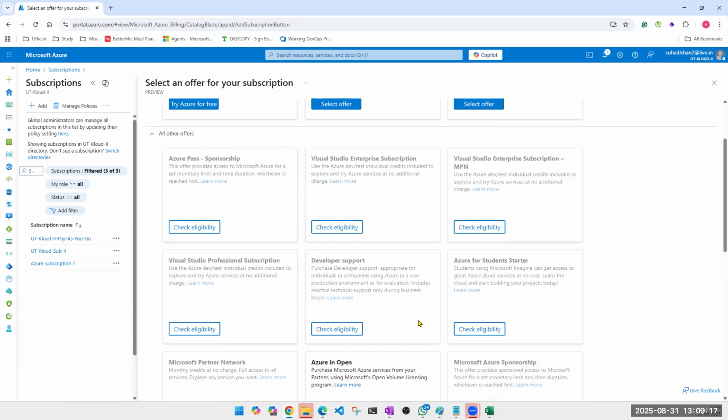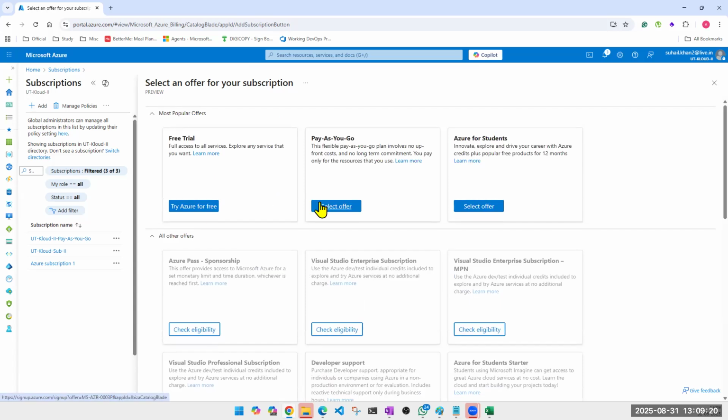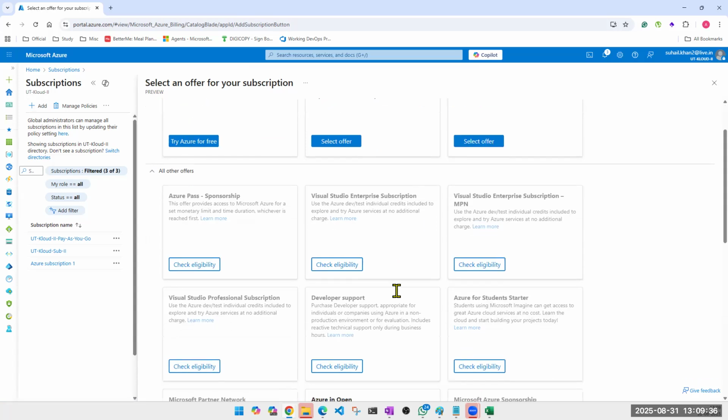Other than that, see, this one, I can pay as you go. I don't have to call Microsoft. I don't have to discuss anything. Simply go ahead, update my credit card, done. Free trial, if I am eligible, click on this, go next, next, next, done. Azure Student, click on this. If I'm eligible, with a valid university ID, an identity card, and a valid card, next, next, next, done. If I already have a license for Visual Studio, it will appear here and it will check my eligibility, which I'm not eligible for, right? I don't remember buying any Visual Studio subscription. Let's see.